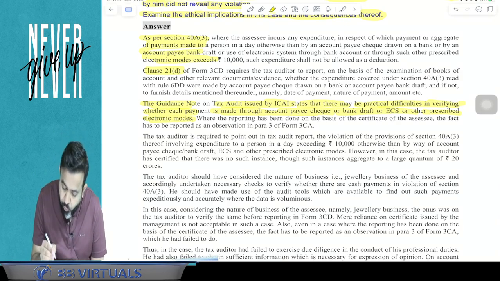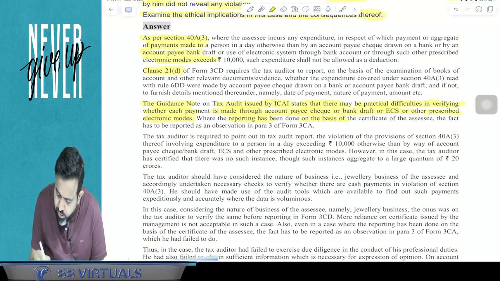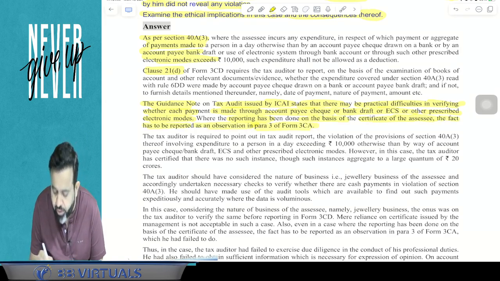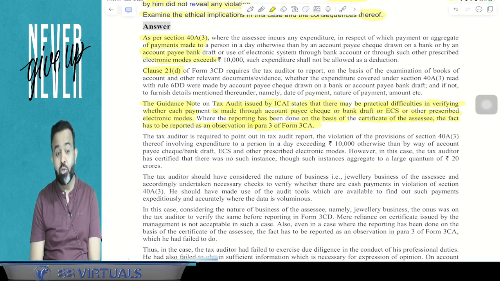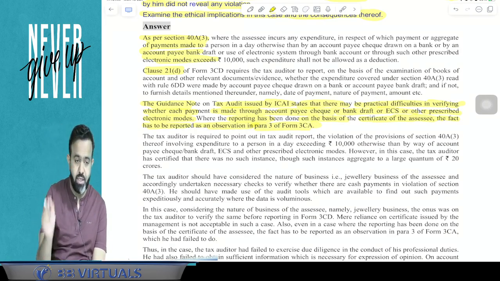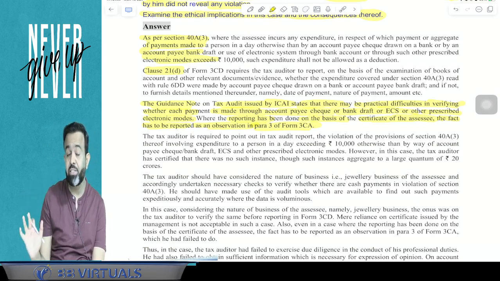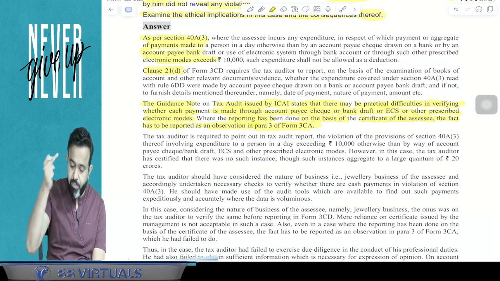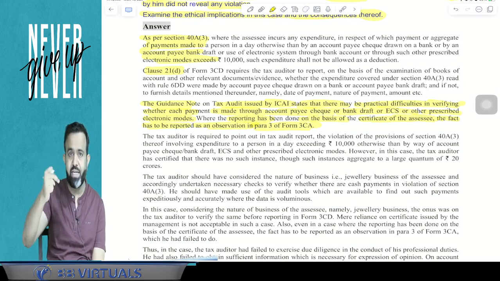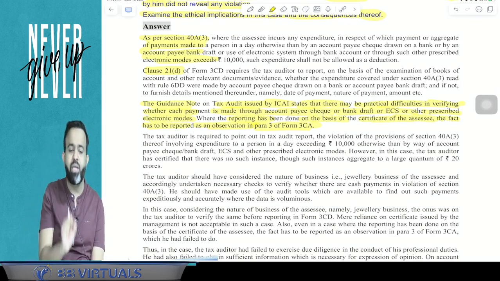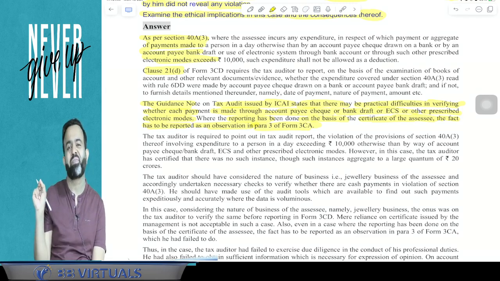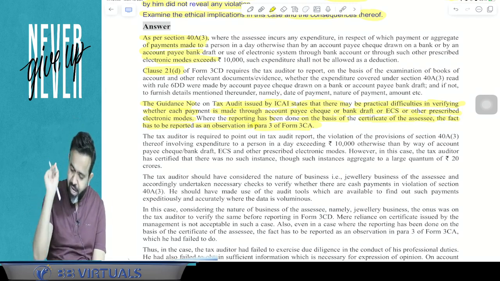And guys, where the reporting has been done on the basis of a certificate of the assessee, the fact has to be reported as an observation in para 3 of Form 3CA. So suppose the chartered accountant is saying that all payments are made by any mode other than cash on the basis of a representation or certificate from the client, then this fact has to be mentioned in Form 3CA. In Form number 3CA, it has to be mentioned.